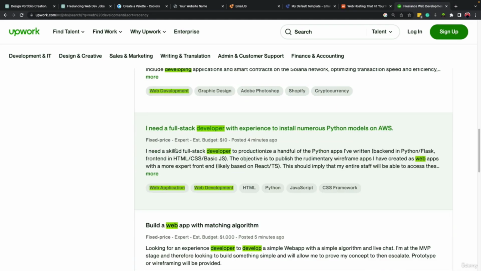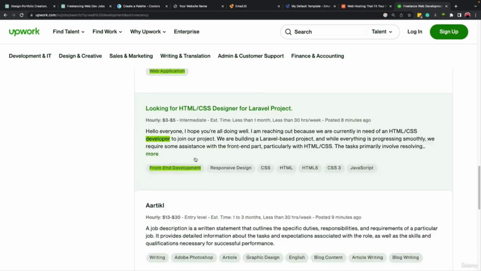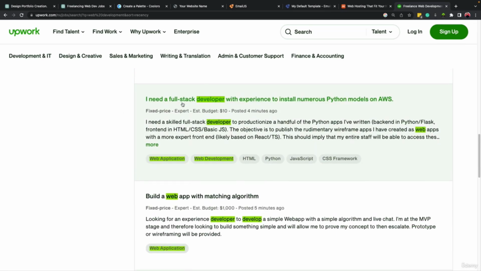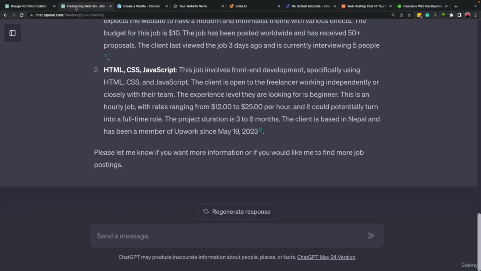And you can keep searching here and find some work that matches your talent. For example, this job here, I need a full stack developer with experience to install Python models on AWS. Okay, it's a little bit advanced, but with the help of ChatGPT, it is possible. If you have some coding experience, it would be really good. The budget is not much, but anyway, you can find a lot of jobs to complete here using the knowledge that you have learned till now with the help of ChatGPT.